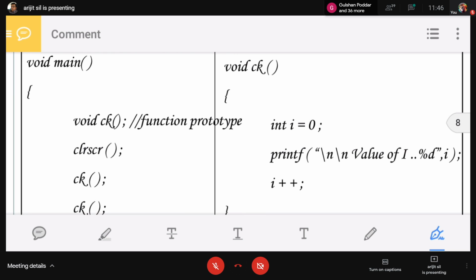Okay ma'am. And if you write only main, then you can write return 0. That means the return variable is 0. Not required for including the conio.h. Okay ma'am.